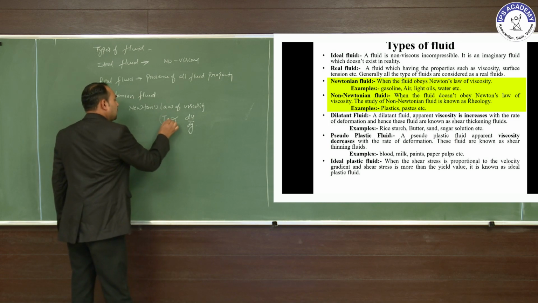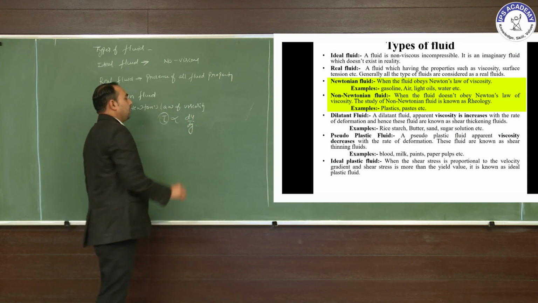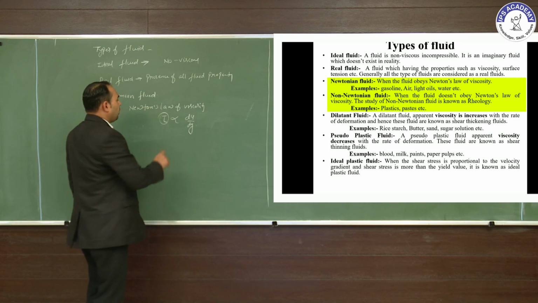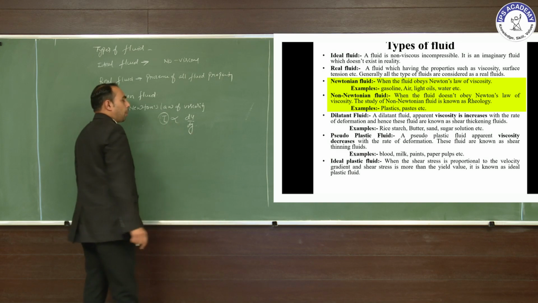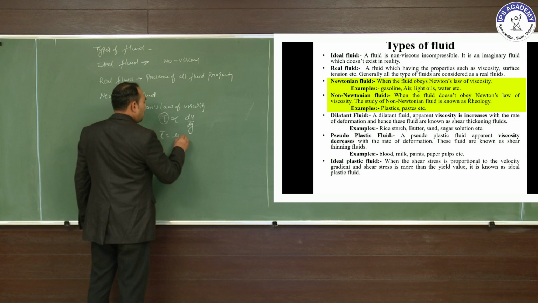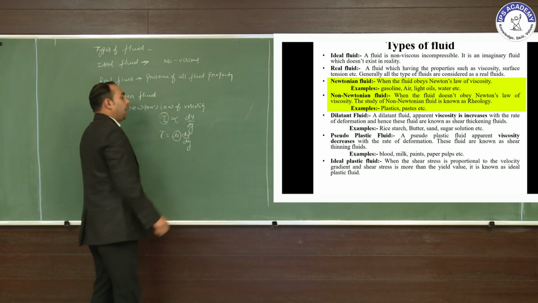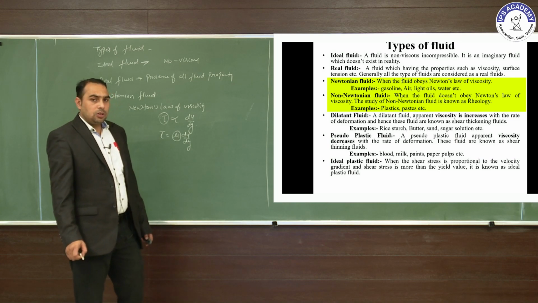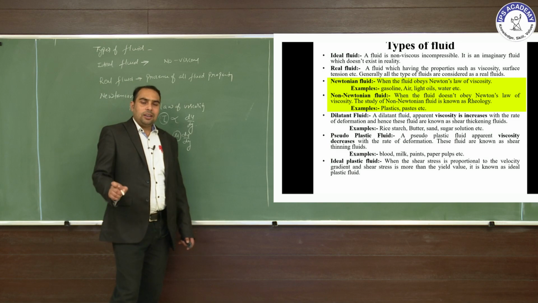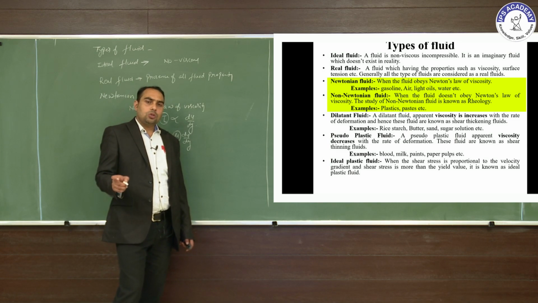Here tau is the shear stress and du upon dy is the change of velocity with respect to distance. With the proportional constant, tau equals mu du upon dy. Here mu is the dynamic viscosity. So a Newtonian fluid means any fluid which obeys Newton's law of viscosity.